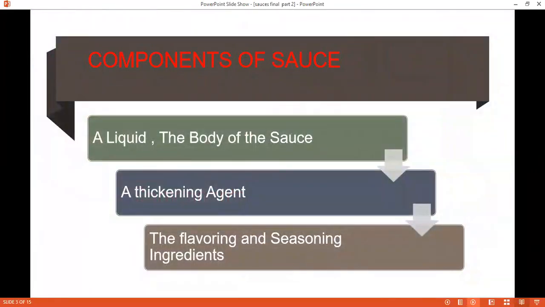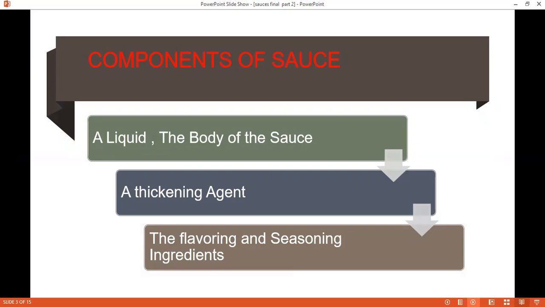The major sauces we consider here are made of 3 kinds of ingredients. First is a liquid, which is the body of the sauce, then a thickening agent, and the flavoring and seasoning ingredients. To understand sauce making, the very first thing to learn is how to prepare these components, and then how to combine them into finished sauces is very, very important.